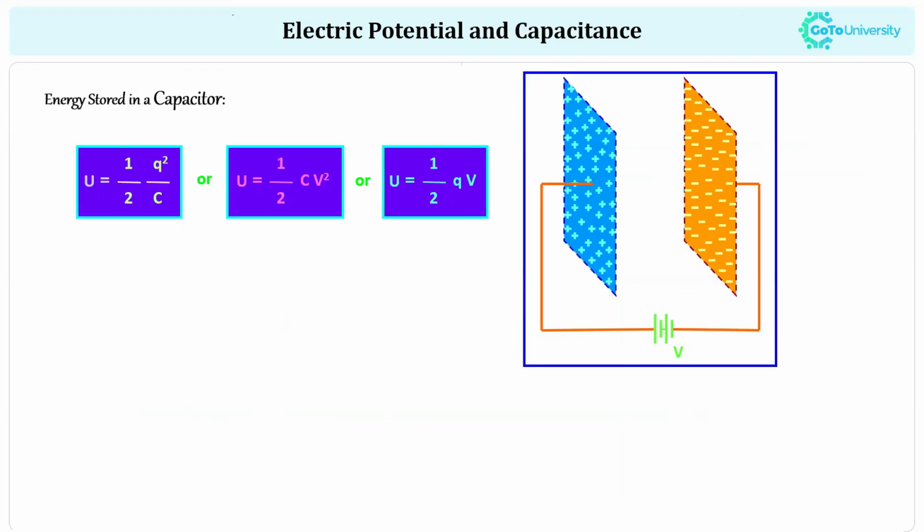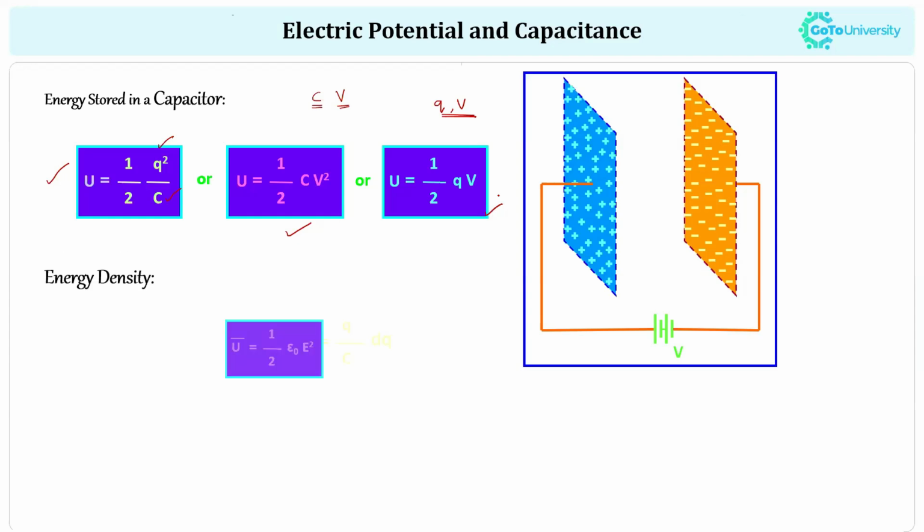Now, when we are studying the capacitor, we have to study the energy stored in it, because the main work of a capacitor is storing energy, right? The formula to calculate the stored energy in a capacitor is 1 over 2 times Q squared divided by C. Here we have only Q and C, right? If in our exam we have only the values of capacitance and potential difference, we can use the formula half times CV squared. If we have the charge and potential difference, we can use half times QV, right?